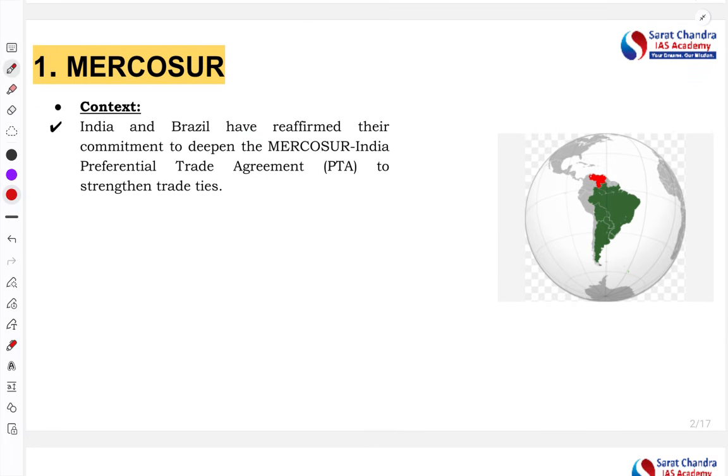Now first of all, why it is in the news, what it is, and how it is important for our UPSC examination, that we are going to see today. First, let's understand the context. The context is that recently India and Brazil have reaffirmed in the meeting that they will strengthen their relationship, that is India's relationship with Mercosur.